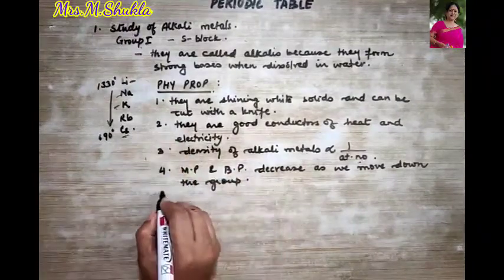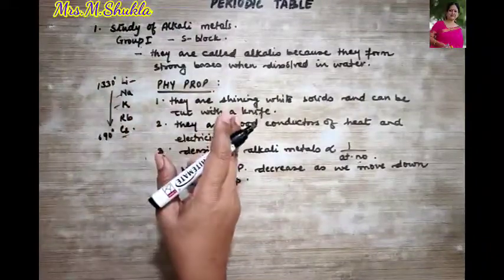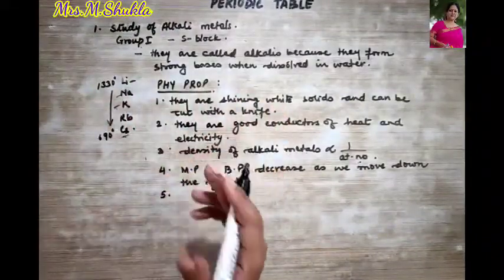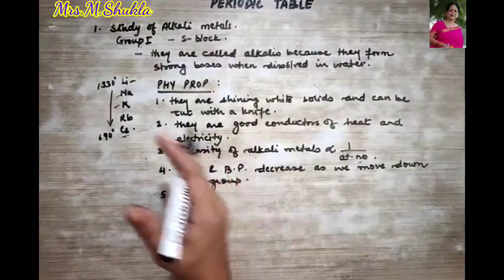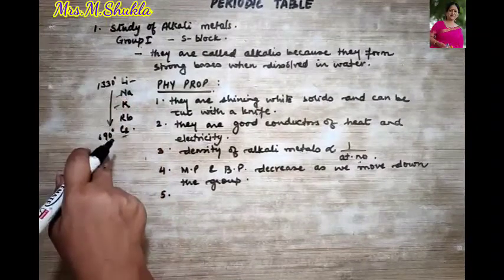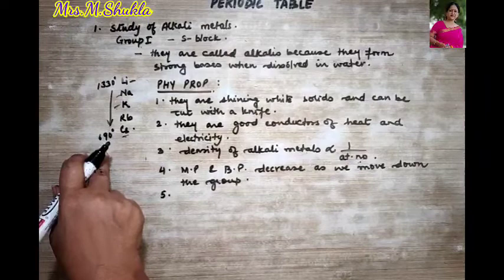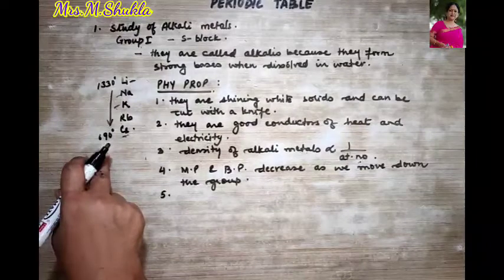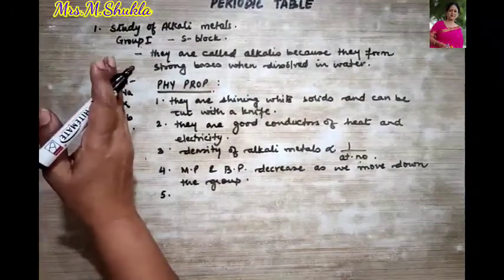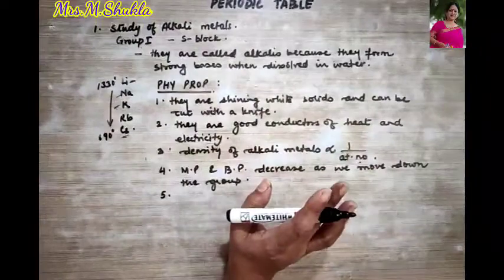And what do you know about the size of the atoms? As we go down, the number of shells are increasing, and this depends upon the atomic radii, and therefore the size of the atoms of alkali metals is always largest in the period to whichever it belongs to.